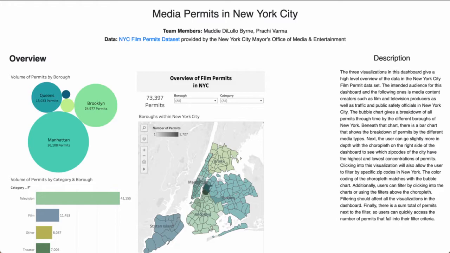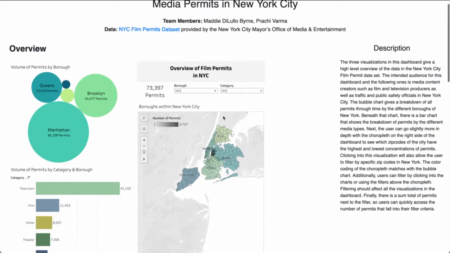This is a demo of our data visualization project where we built various visualizations in Tableau on the New York City Film Permit dataset provided by the New York City Mayor's Office of Media and Entertainment. The visualizations are contained within 3 dashboards, which get progressively more granular and focus on different types of analyses of the data. The intended audience for these visualizations are content creators such as film and TV producers, as well as traffic and public safety officials in New York City.